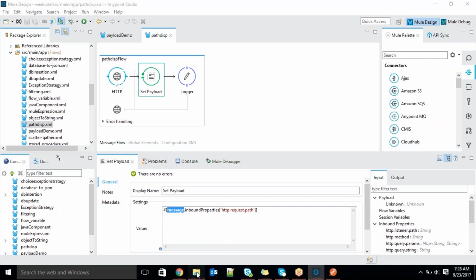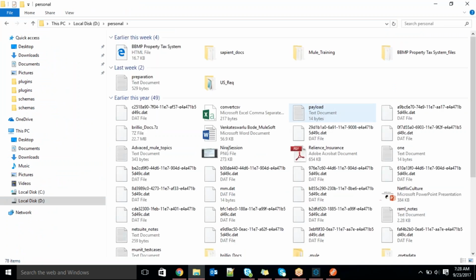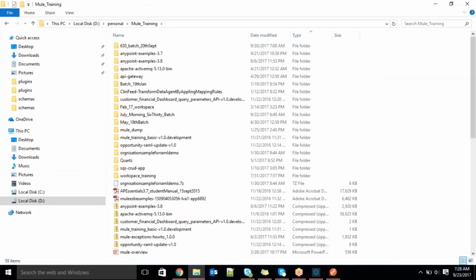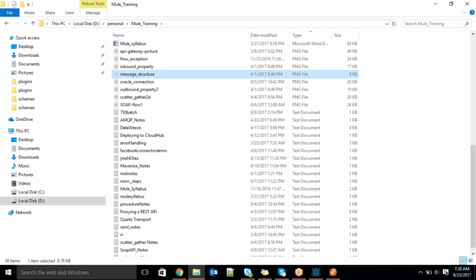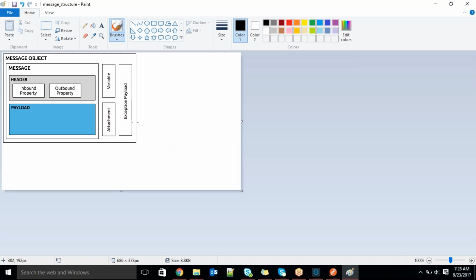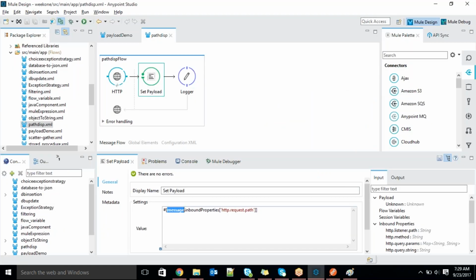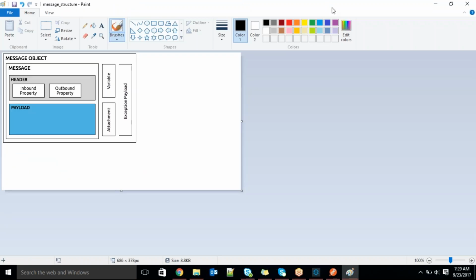I will try to show you diagrammatically. Observe here, guys, the message object diagram. Until now we have been talking about payload and then inbound, outbound. So where are all these things available?